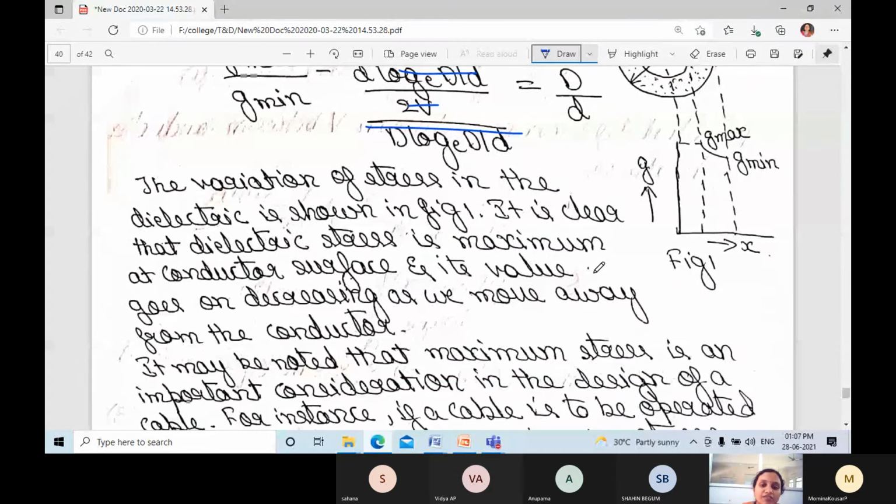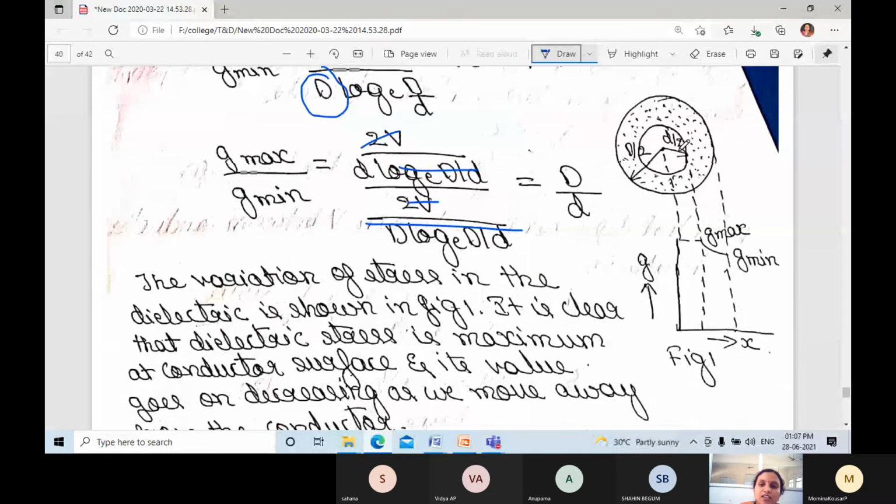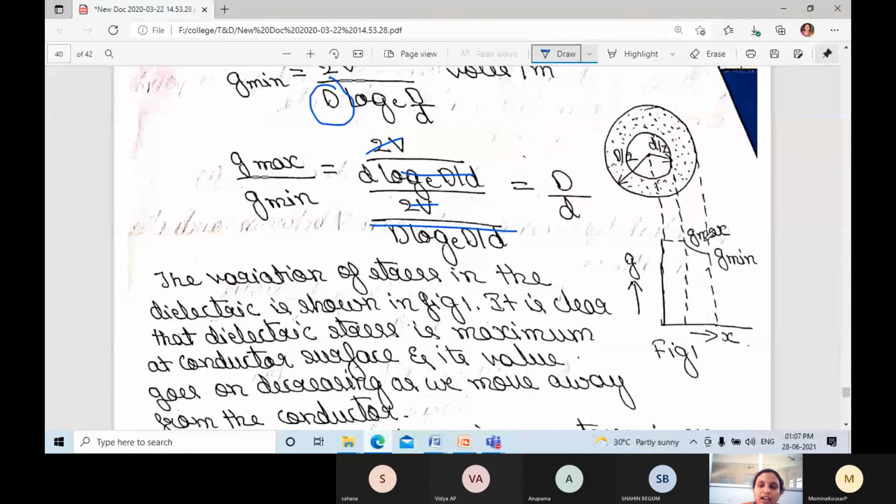The variation of stress in the dielectric is shown in the figure. If you observe, this is the small d conductor diameter, this is the lead sheath, this is G minimum, and this is G maximum.